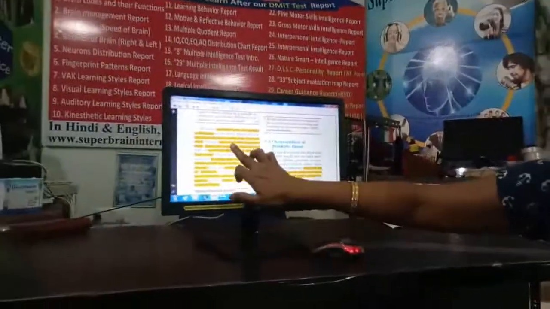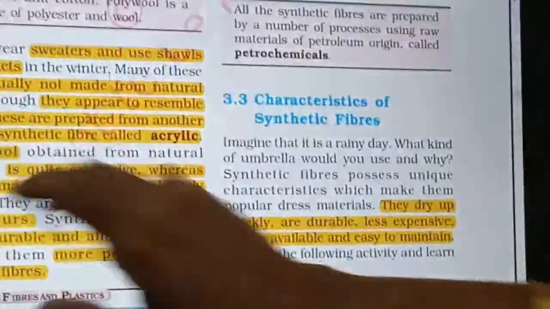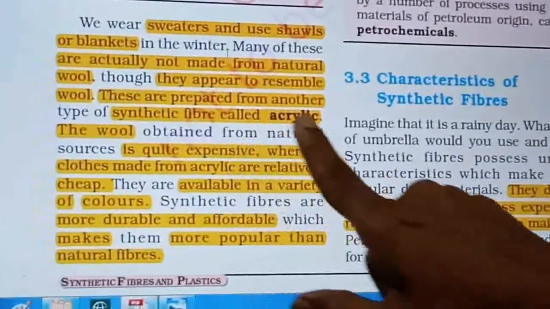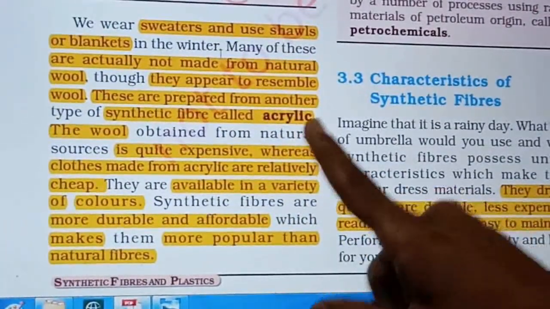So most of the people prefer the sweaters and shawls made up of acrylic, because its resemblance is like wool only, right? So you cannot easily differentiate which one is the acrylic sweater and which one is the natural woolen sweater. See here, it appears to resemble wool, but it is prepared from another synthetic fiber that is called acrylic.